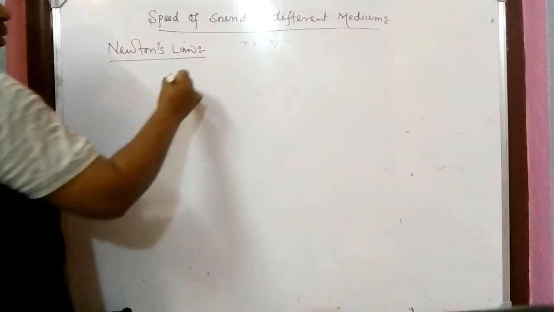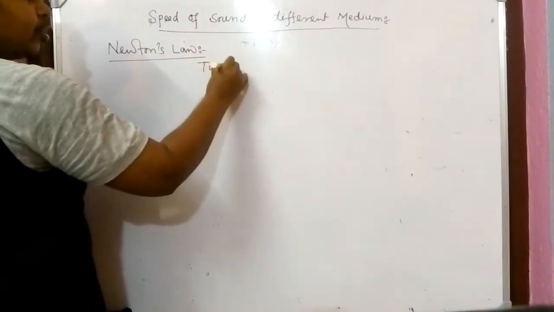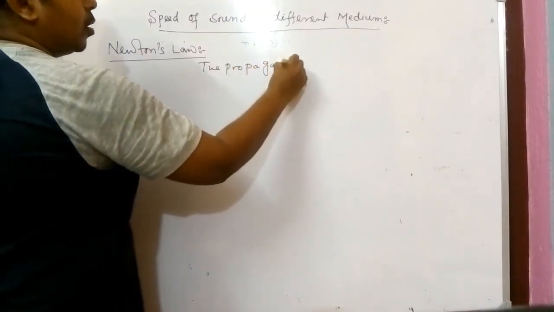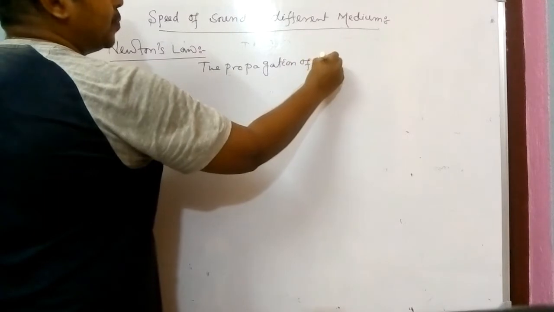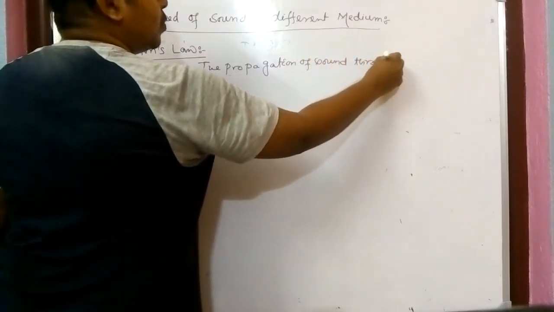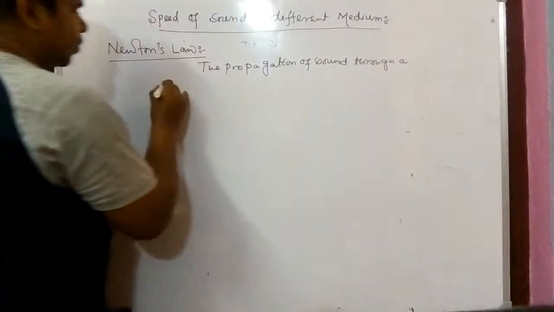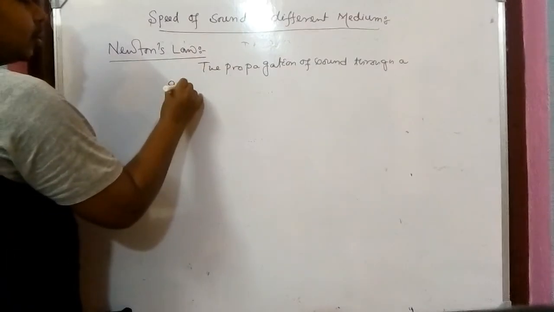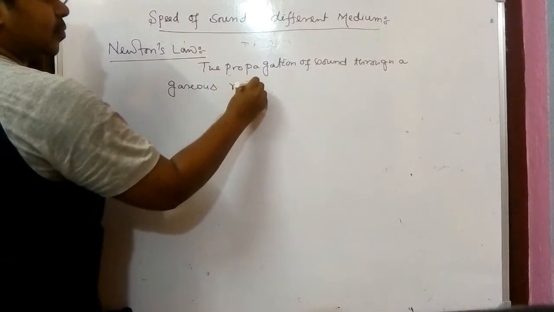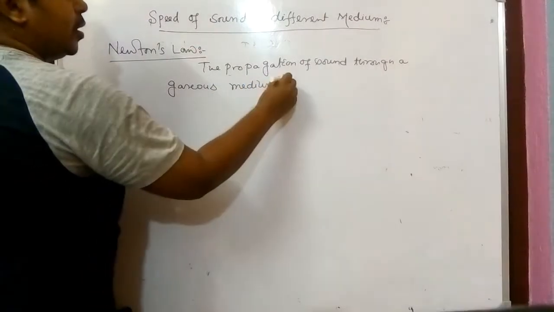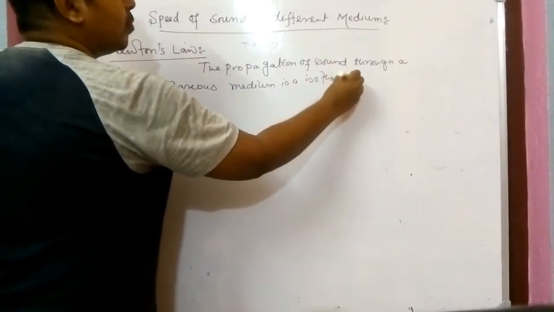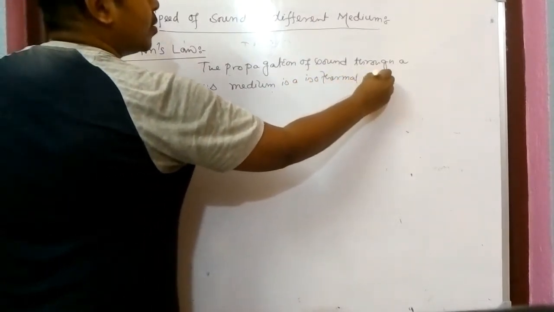Newton has told the propagation of sound through a gaseous medium is an isothermal process.